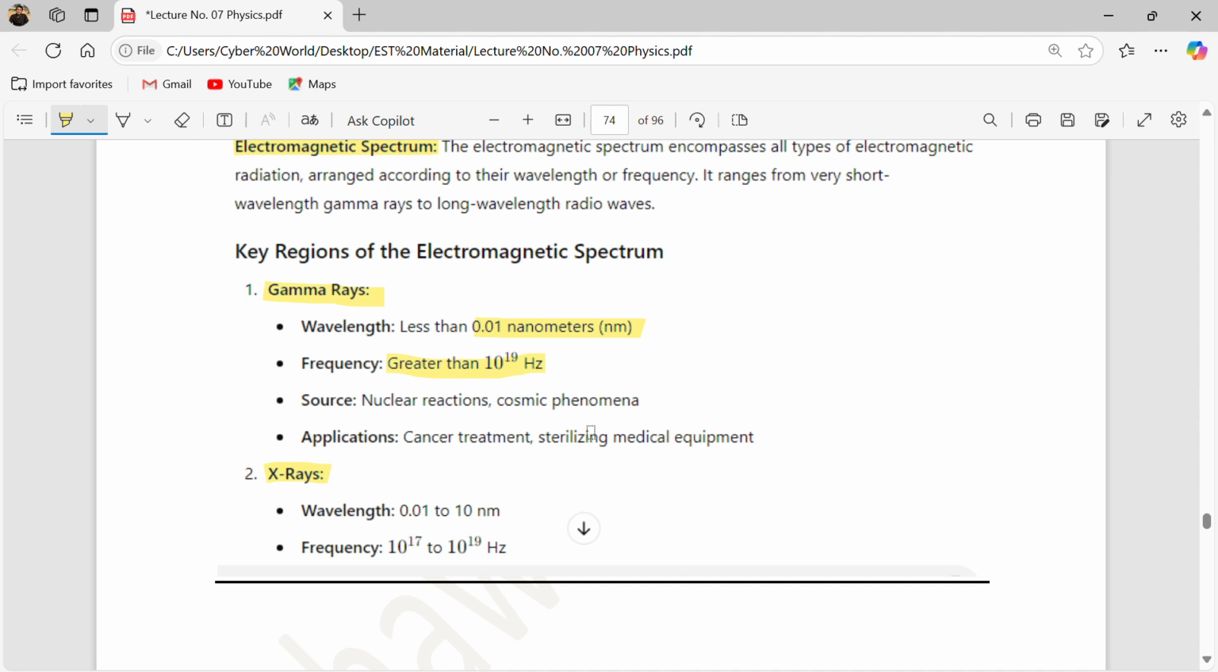Okay, so now move on towards the X-rays. X-ray has less energy than gamma ray. Its wavelength is in the range of 0.01 to 10 nanometers. Gamma rays are in the range of 0.01 nanometer, but now the wavelength increases a little bit. And the frequency also decreases somewhat. Now the frequency ranges between 10 raised to power 17 to 10 raised to power 19 hertz.